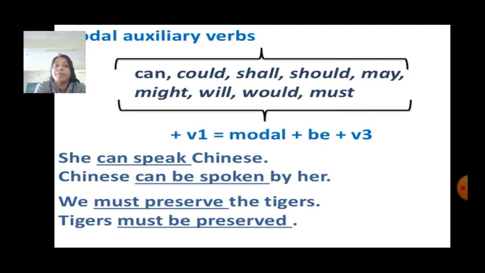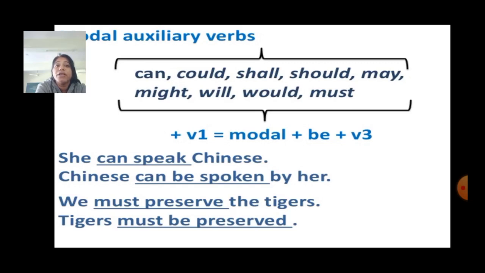Modal auxiliary verbs: can, could, shall, should, may, might, will, would, must. They all are modal auxiliary or helping verbs. Yes, with these we can change active into passive by the following rule: the main form of the verb, the base form of the verb, plus any of the modals, plus be, plus the past participle form of the verb.